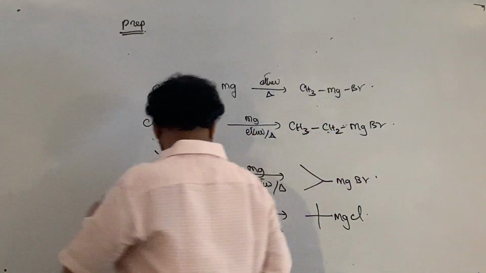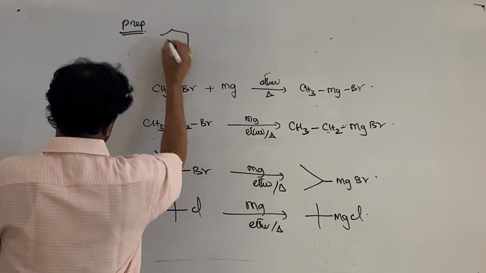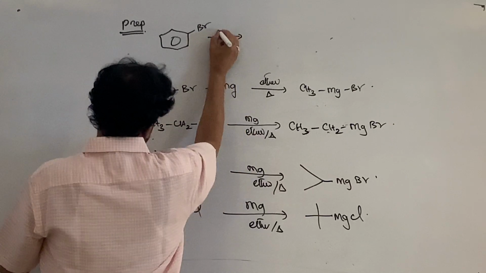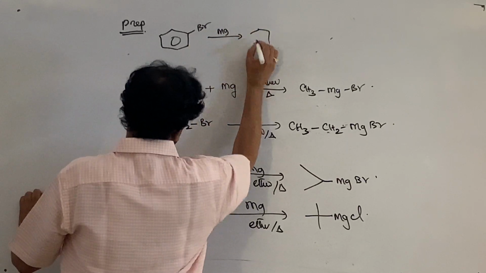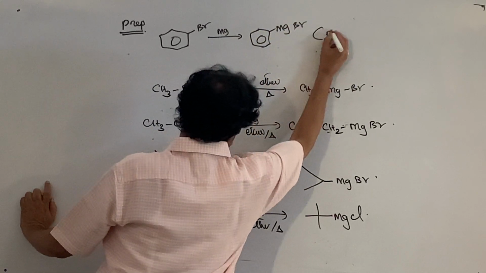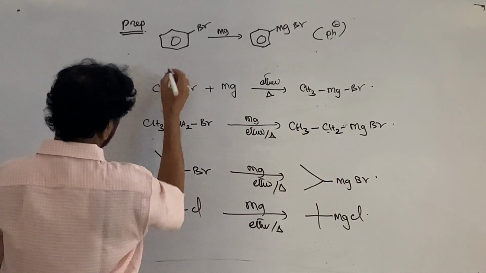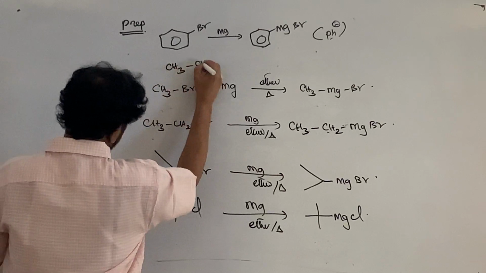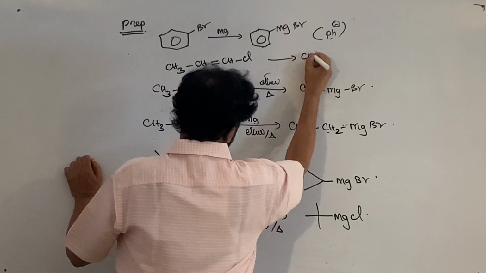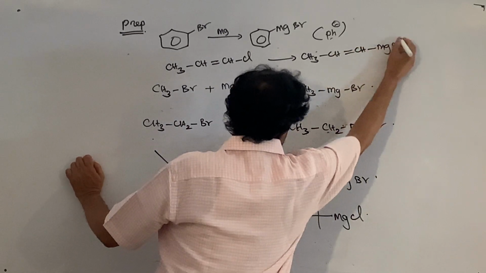If you take the aryl halide, chlorobenzene or bromobenzene, with magnesium, I need not write the solvent again and again. That is phenyl magnesium bromide, which is the source for the phenyl carbanion. And if you take the vinyl halide, CH3-CH=CH-Cl, Br or iodine, the corresponding vinyl magnesium chloride is formed.